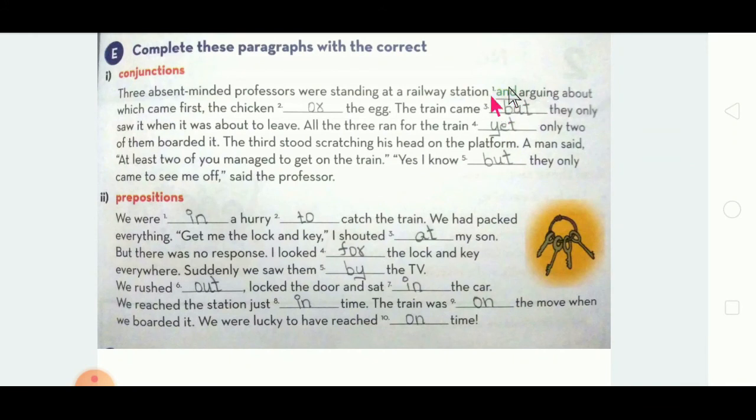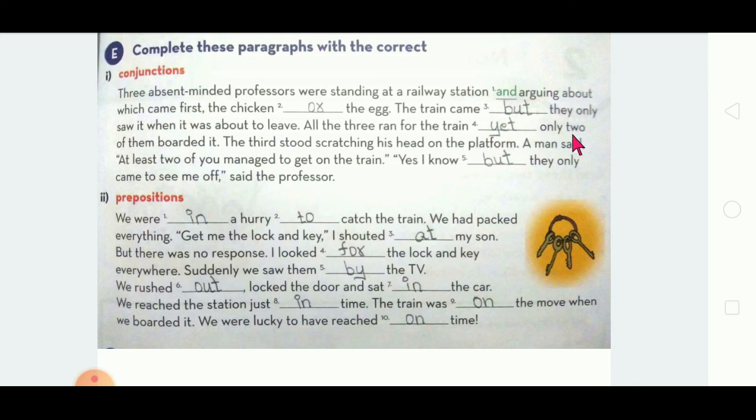So what will come? The train came, but they didn't notice it. At the last moment only they noticed. So, but. Okay, all the three ran for the train. All the three professors ran to catch it.